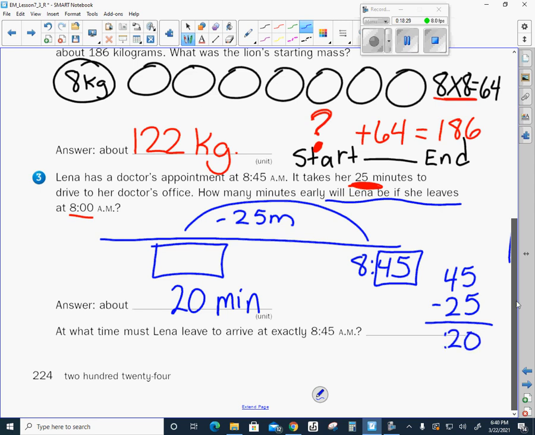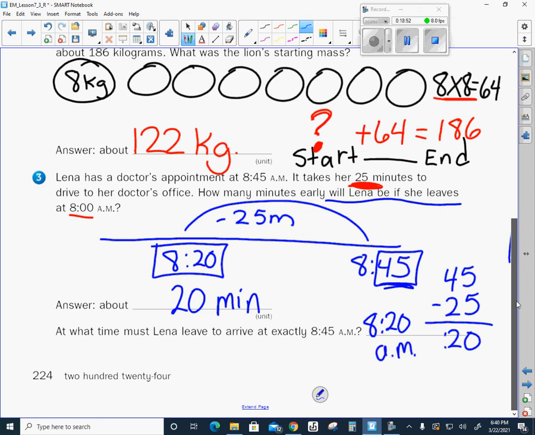That's the time, so 8:20, and let's go back and see if that makes sense. So 8:20, leaving the house, plus 25 minutes, 20 plus 25, will indeed get me there at 8:45. So she must leave the house at 8:20 a.m.